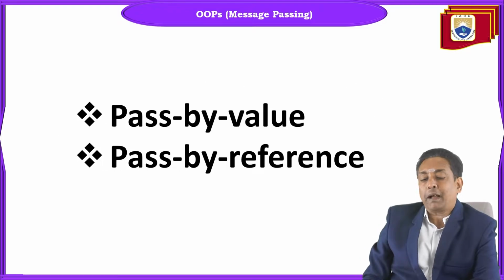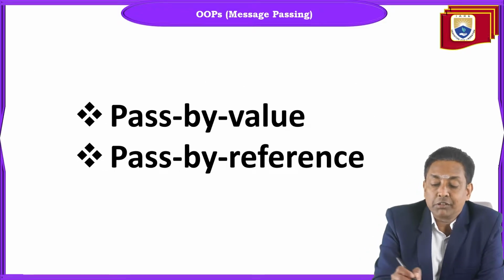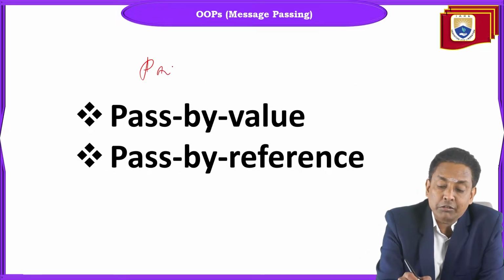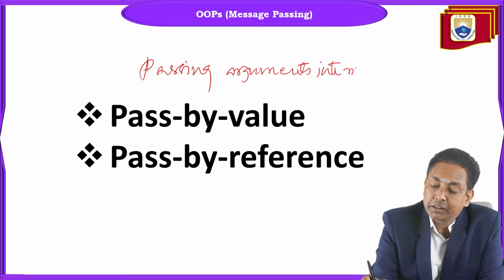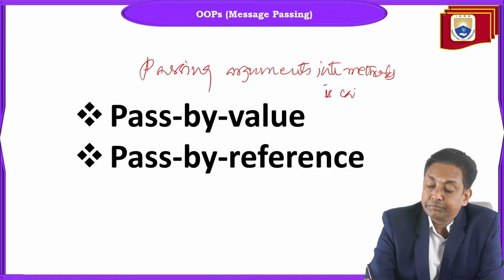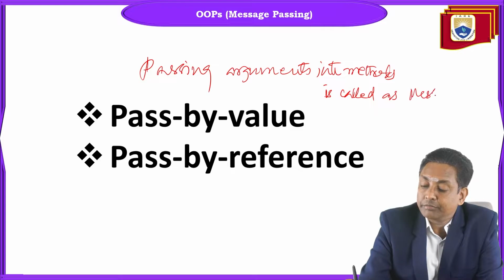So, in simple words, passing arguments into methods is called message passing.